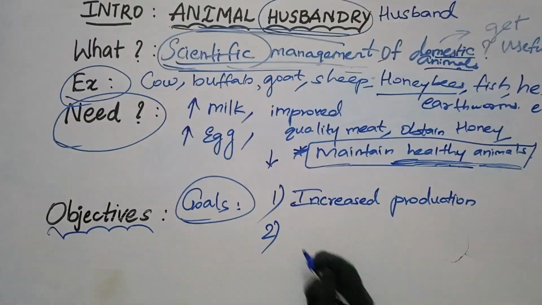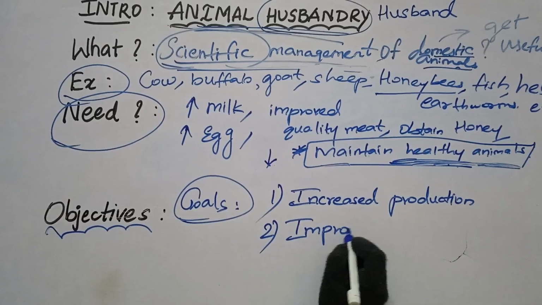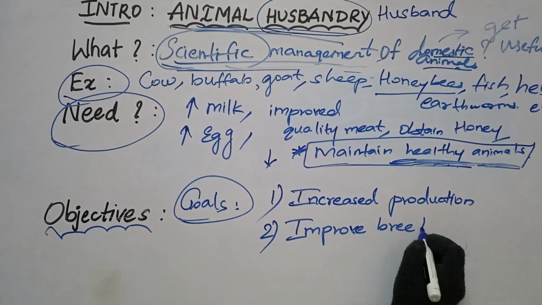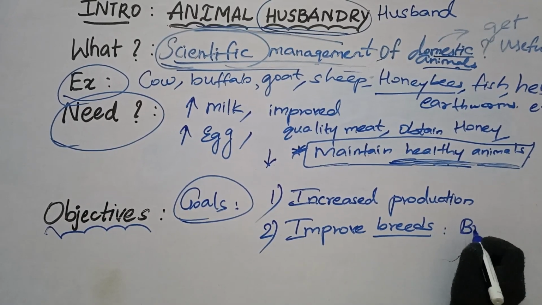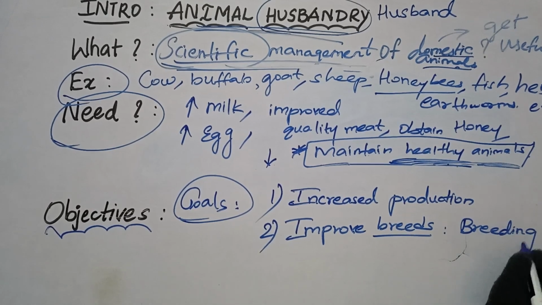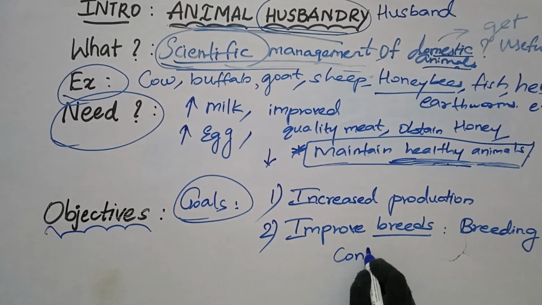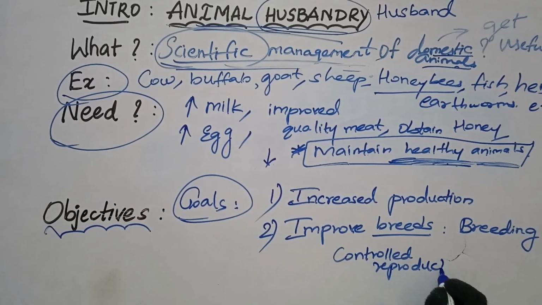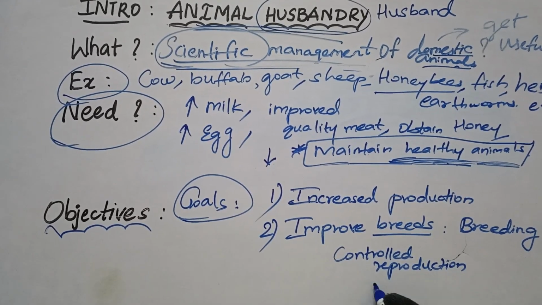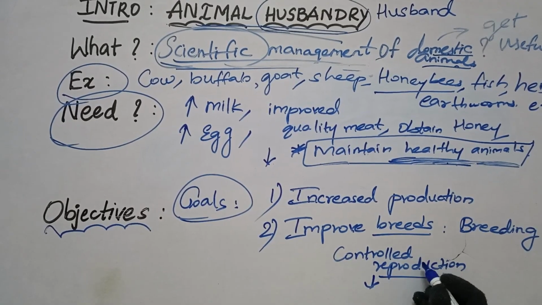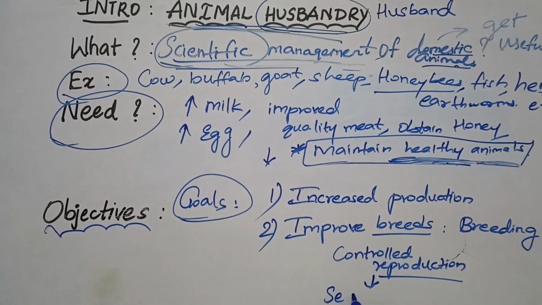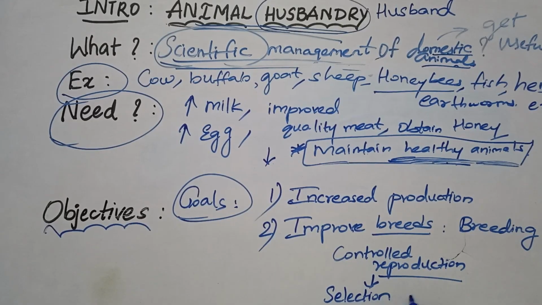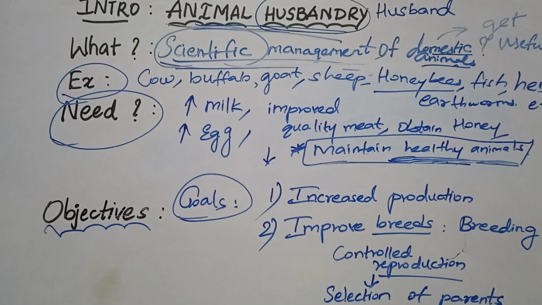The second thing is improved breeds. What do you mean by breeds? Before understanding the word breeds, we'll understand the word breeding. Breeding, the simple meaning, is controlled reproduction. Controlled reproduction involves selection of parents. The caretaker, the person, will select which parent he wants.